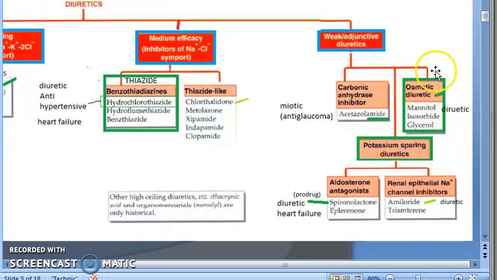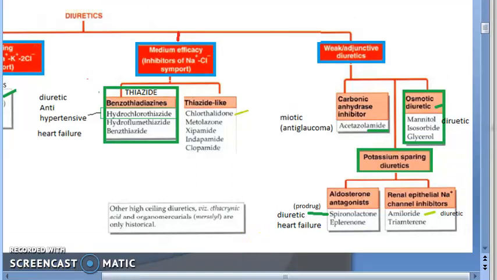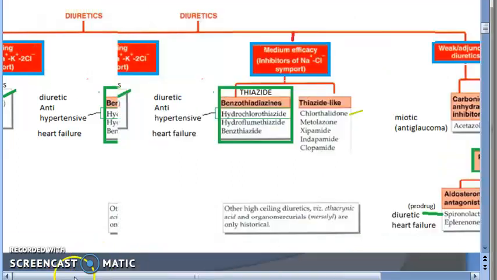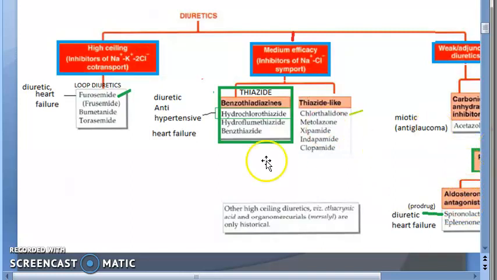Then you have osmotic diuretics like mannitol, isosorbide, glycerol. These also have been asked in the exam. Potassium sparing diuretics, spironolactone, amiloride. These have been asked in the exam. Actually, amiloride they didn't ask, but potassium sparing they asked. Okay. So basically everything is important for the exam. All these have been asked more than 2 times, so you should know all of them.